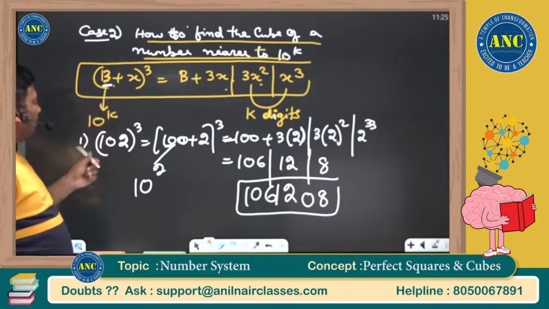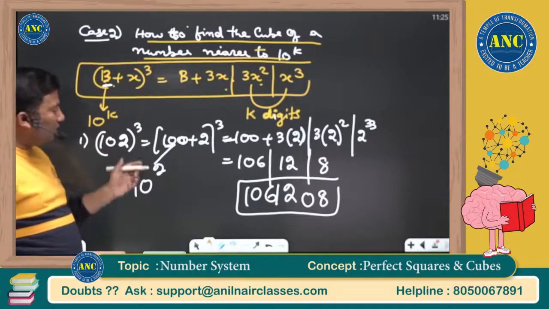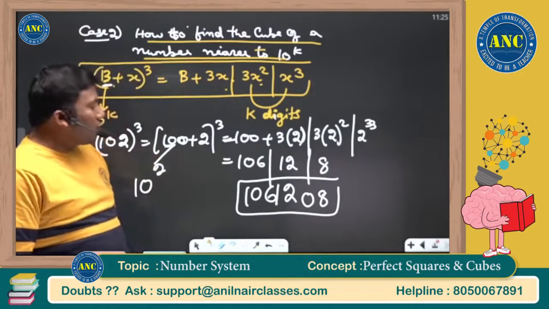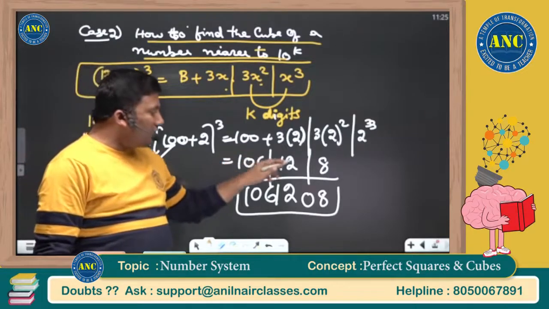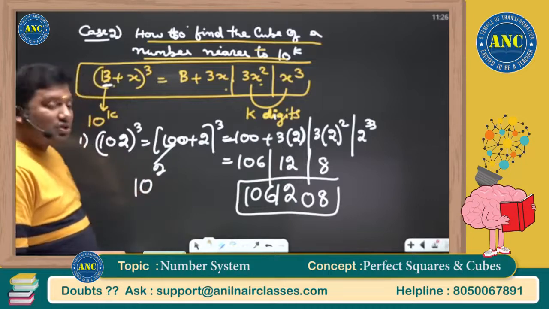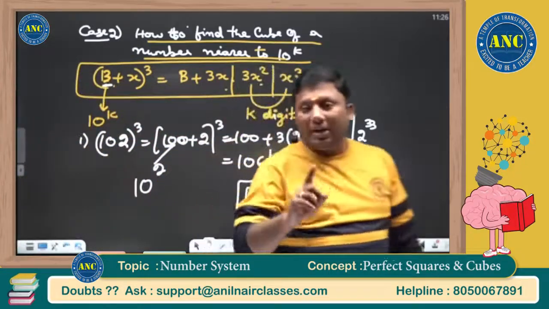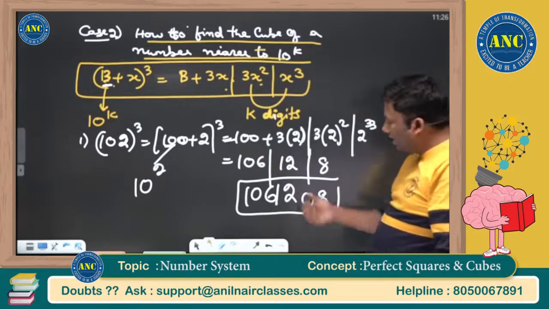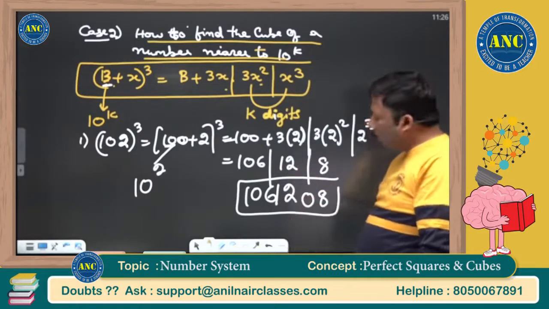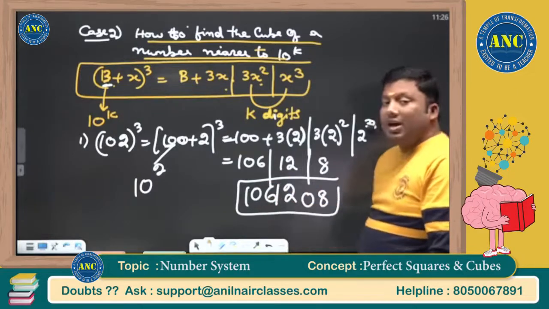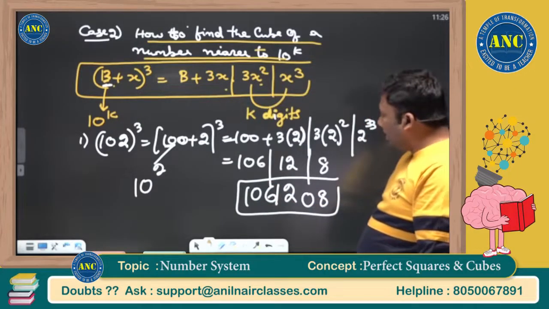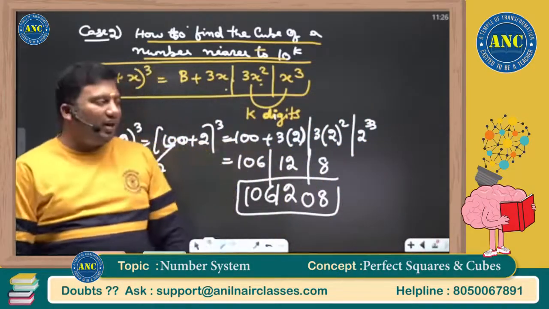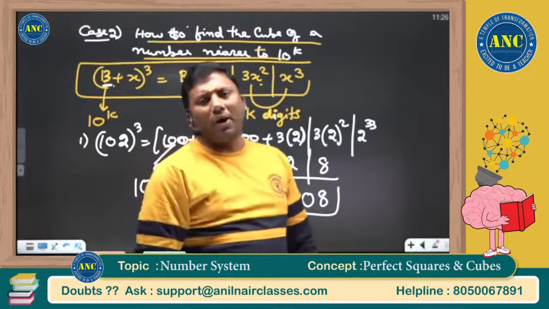(b + x) power 3, b is 100, 2 power 3. b plus 3x: 100 plus 3 into 2; 3 into 2 square and 2 cube. 106, 12 and 8. 100 is 10 square, so the last two places should be in a 2-digit format. 8 in a 2-digit format is 08. 12 is already in a 2-digit format. Write down 12, 106. The answer is 106, 12, 08. Second question.